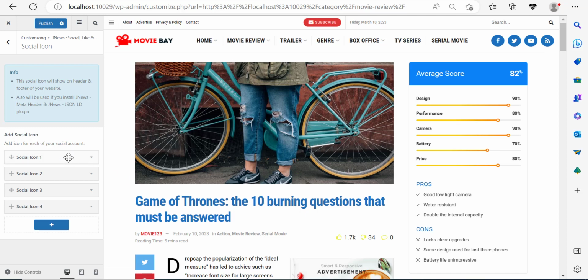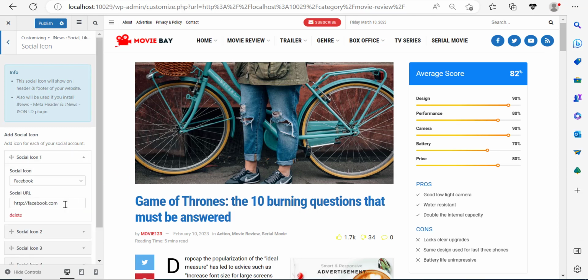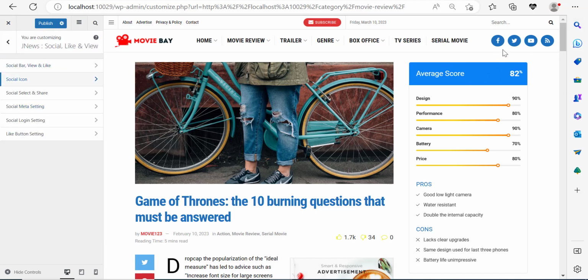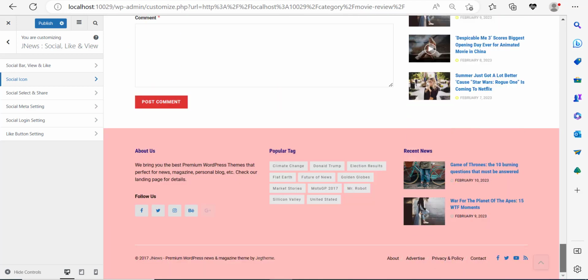Now over here, you can click on the social icon, for example, Facebook. The link that we've added is facebook.com, which is the URL of Facebook itself. But let's say you want to add your own link, because that's what you should add at the end of the day. You should add the link either to your Facebook page or your Facebook group, so that when people click, they will go to that link that you want them to go to. So make sure here that you control the links to the social networks that you want to take people to. What you apply here will apply for these ones as well, because they're just the same.